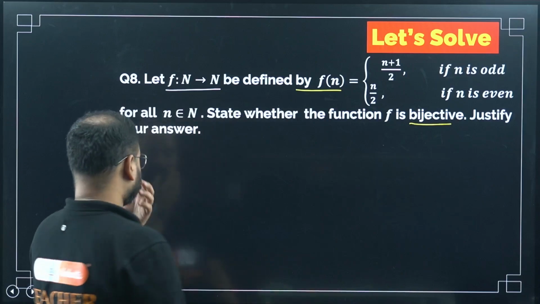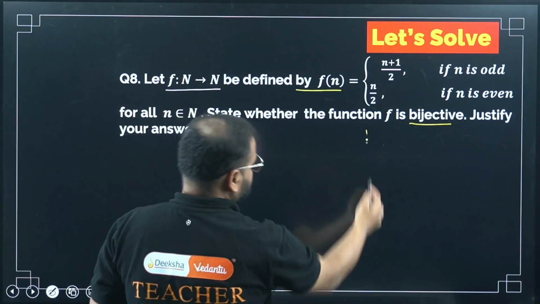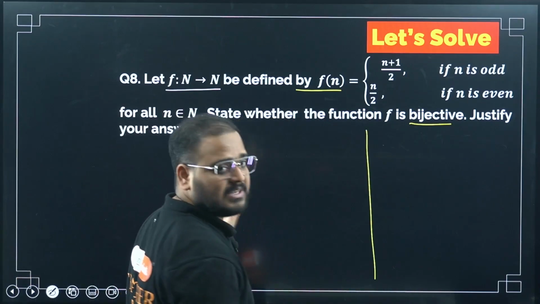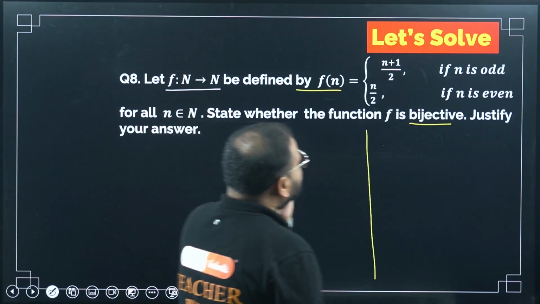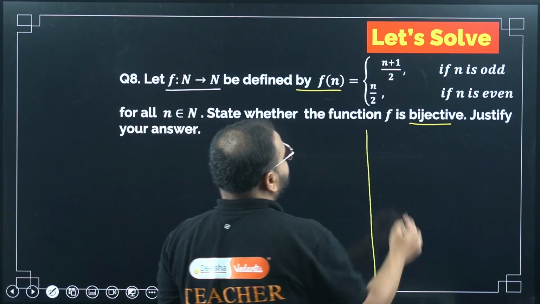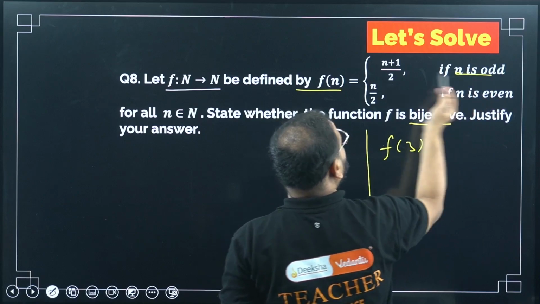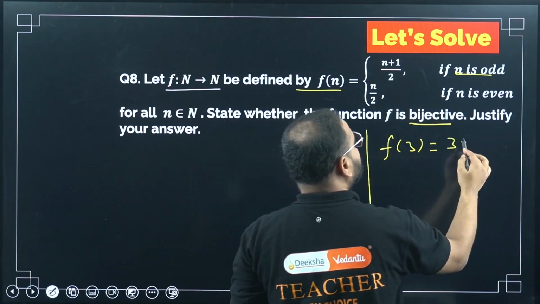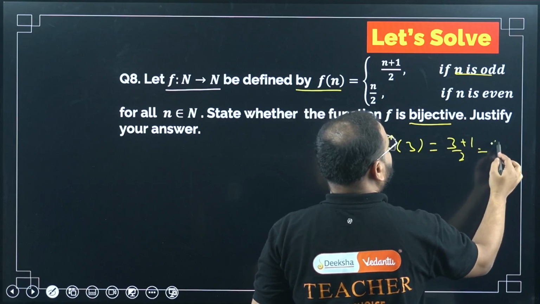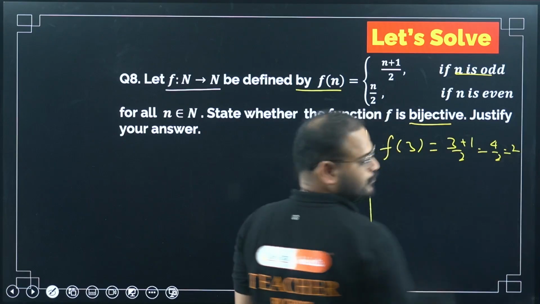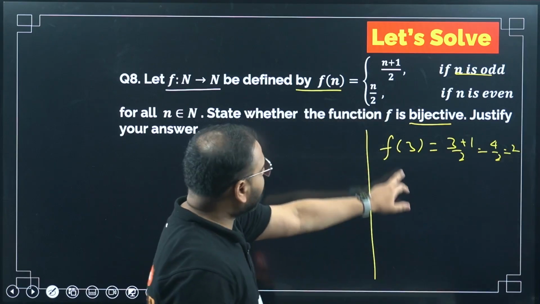Please check here. How can I check 1-1? Same condition, I can use the algebraic method. If I take the function at 3, how much is that going to be? I have to use the odd number. So what will be (3 plus 1) by 2? How much is that? 4 by 2, which is 2. Correct, right? f of 3 is coming as 2.